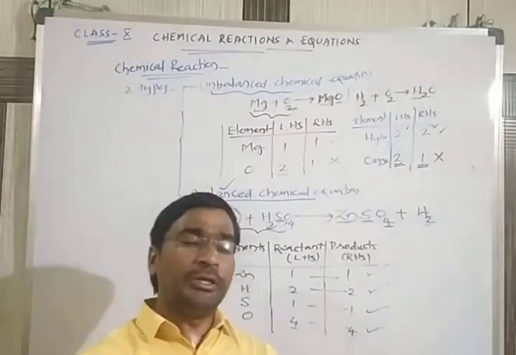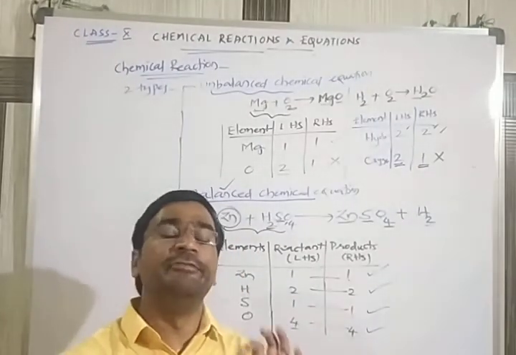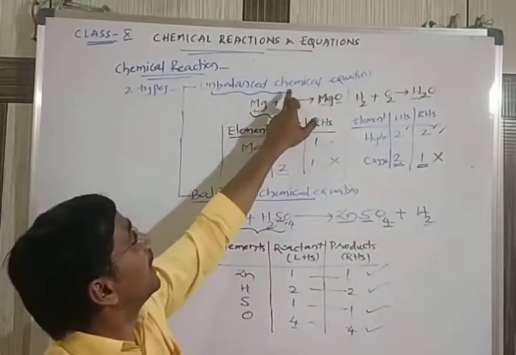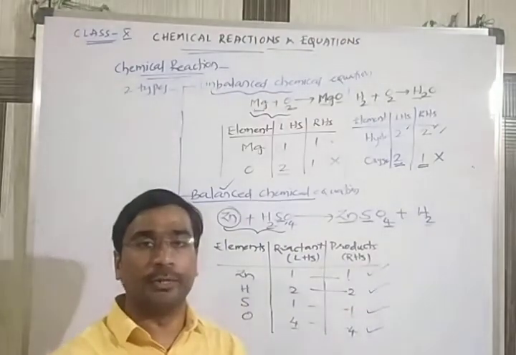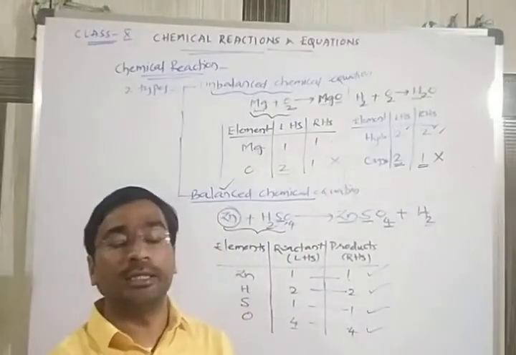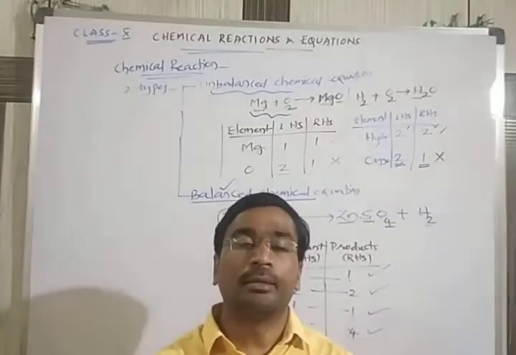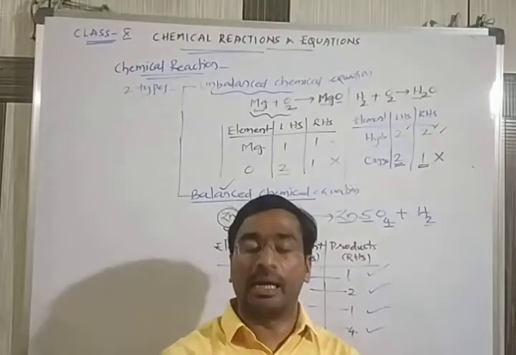So, when you are writing a reaction on paper, we should always write a balanced chemical equation only. Why? Because every reaction should obey the law of conservation of mass.